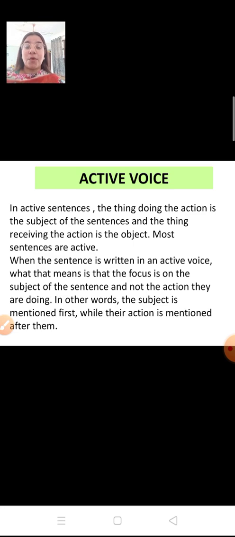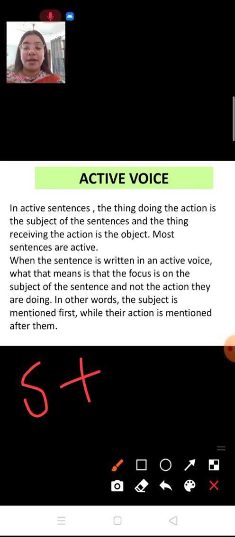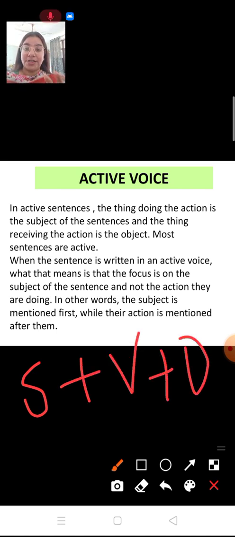So the main focus of active voice is to focus on the subject and not on the object and the verb. The main focus of active voice is that it will focus on the subject because the subject is coming first. As you all know, the main structure is subject plus verb plus object.